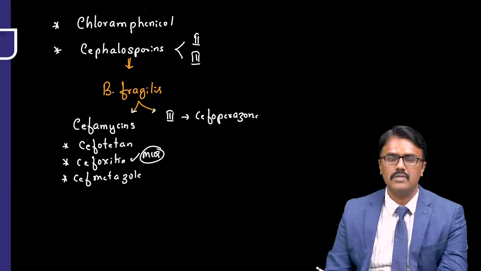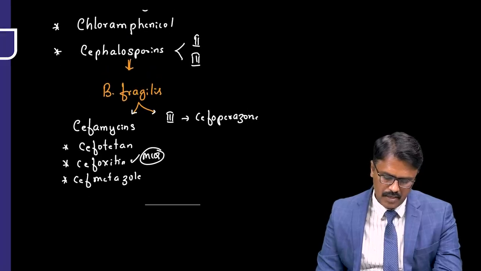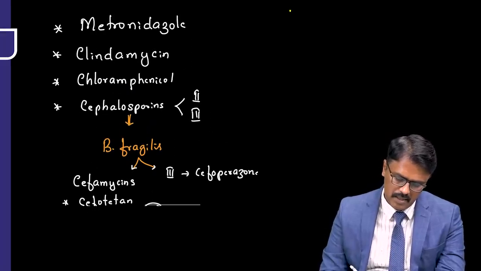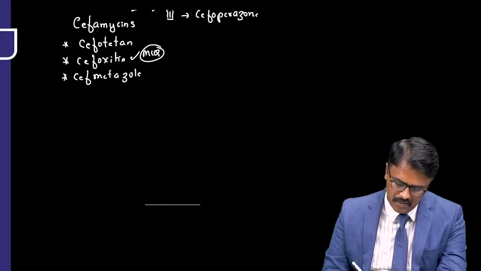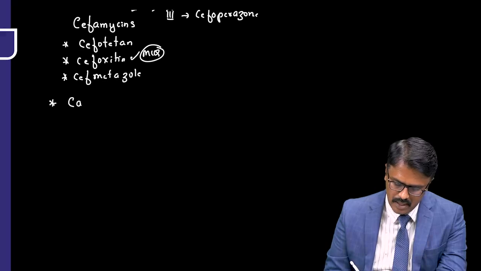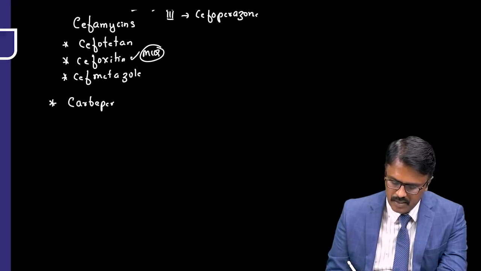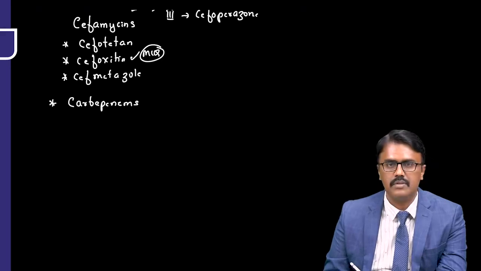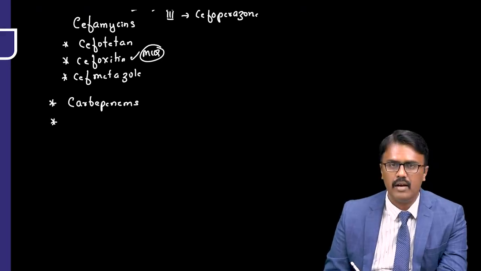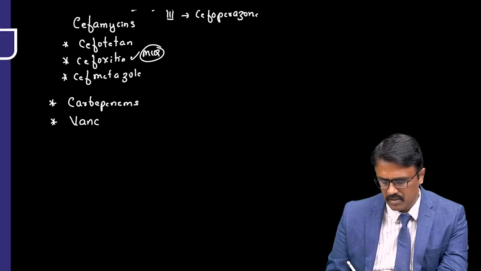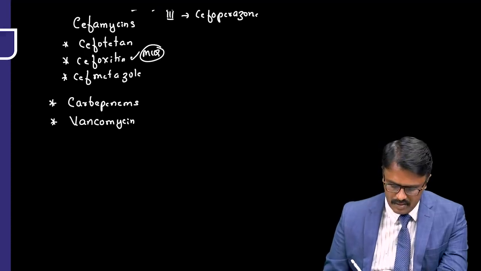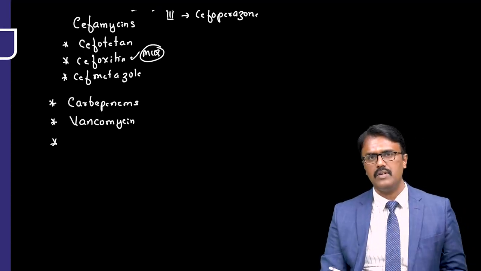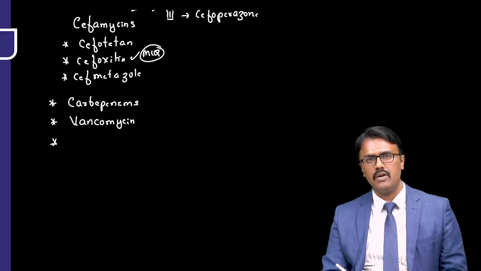So these are the questions which will come. Then you can see all of them are coming in C: clinda, chloramphenicol, cephalosporin. One more C which will cover that is carbapenems. Carbapenems also cover anaerobes. Then what about vancomycin? Yes, obviously Clostridium is covered. Vancomycin will cover that. Now all beta-lactams, we have discussed, beta-lactams like penicillin can cover Clostridium.